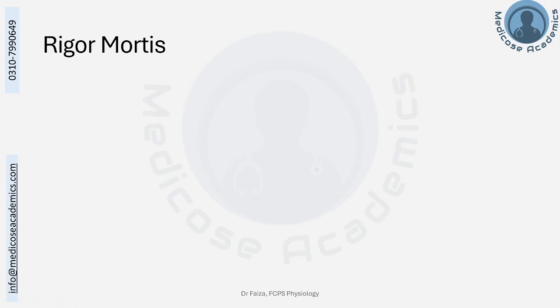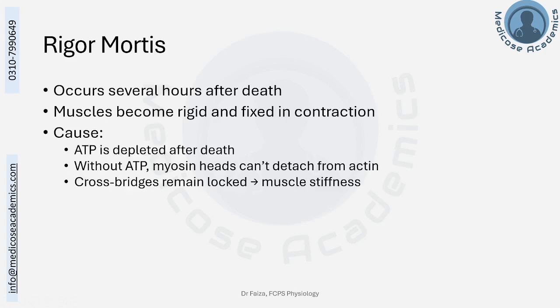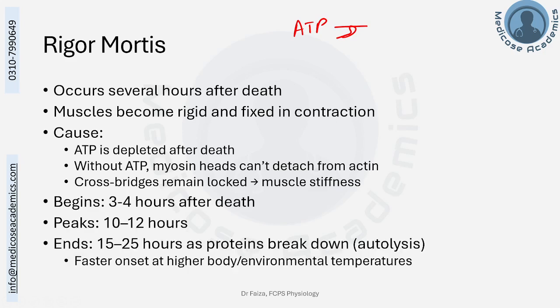Rigor mortis, you know that we have discussed with these crossbridge cycling phenomena. It occurs after death when there is depletion of the ATP and muscles stay in a state of rigid contractile action because ATP was needed for the detachment of myosin from the actin. When detachment doesn't occur, the muscles stay in a state of complete contraction. It begins after death and peaks at 10 to 12 hours, and after 15 to 20 hours, it may diminish because of the proteolysis of even the contractile proteins.